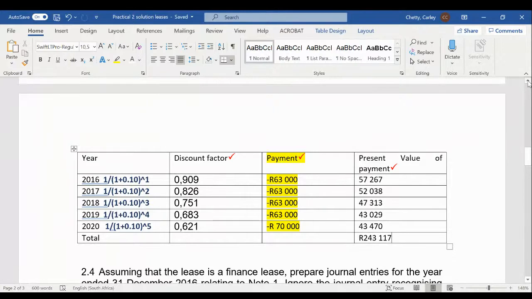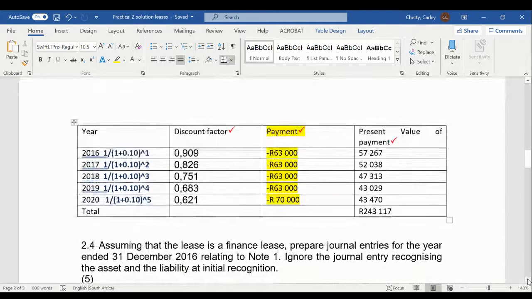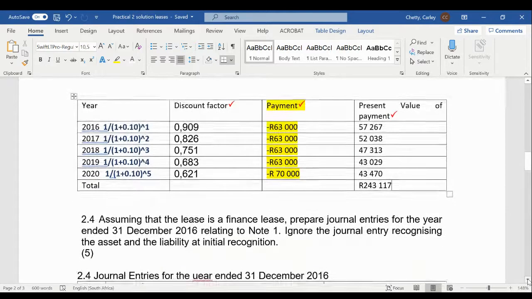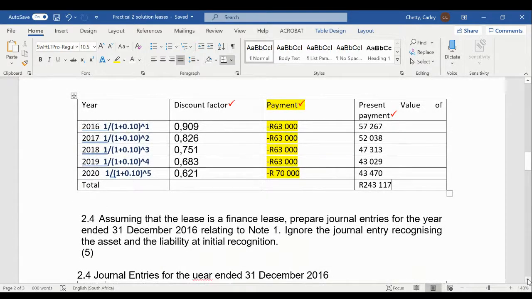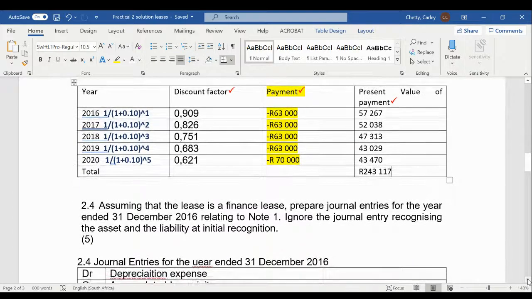So now that we have gone through the classification, should this be a finance lease? Should it be an operating lease? And we've looked at the present value of the minimum lease payments. Now let's have a look at the journal entries.